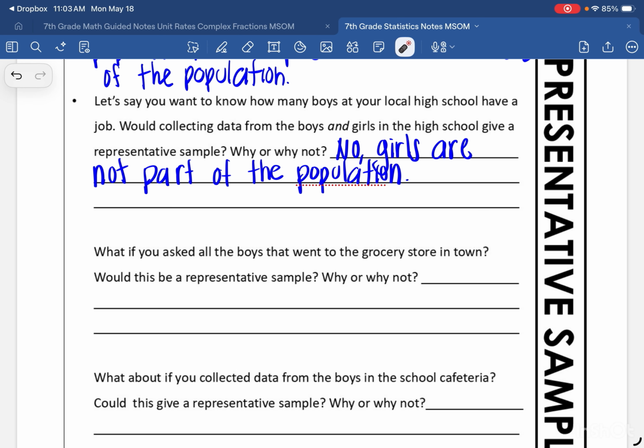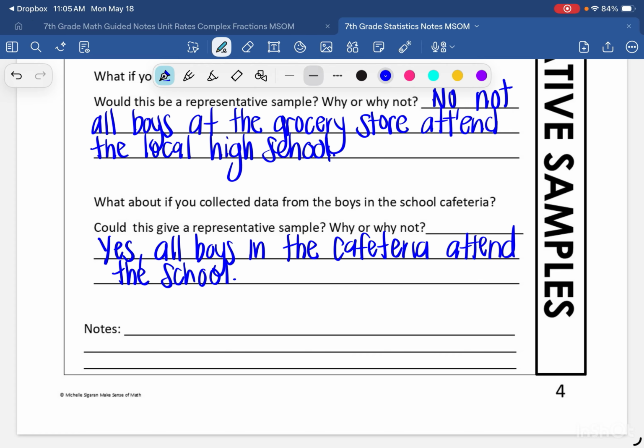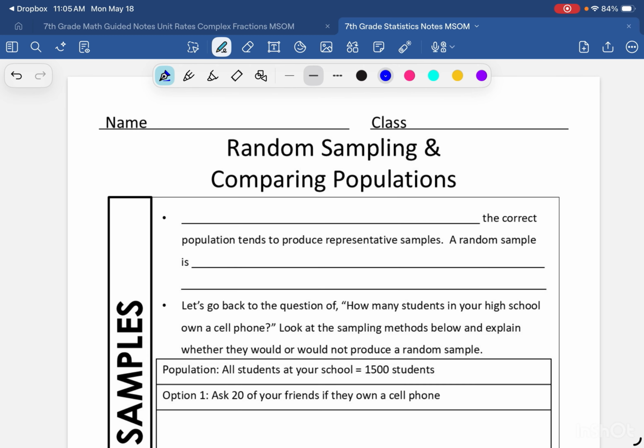And again, no, because not all the boys at the grocery store attend the local high school. What about if I collected data from the boys in the school cafeteria? So if I went to the high school and I went to the cafeteria and I asked the boys if they had a job, could this give us a representative sample? And the answer there is yes, because all the boys in the cafeteria are going to be attending the school as well. On the next page, we're going to get into random samples.